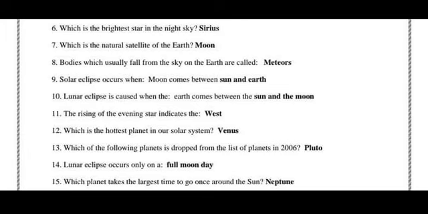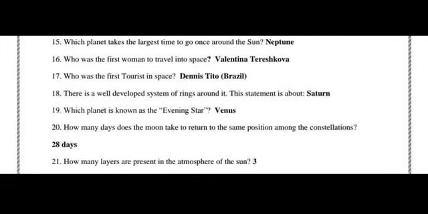Which is the hottest planet in our solar system? This is Venus. Which of the following planets was dropped from the list of planets in 2006? Pluto. Lunar eclipse occurs only on a full moon day. Which planet takes the largest time to go once around the sun? Neptune. Next, who was the first woman to travel into space? Valentina Tereshkova. Next, who was the first to arrest in space?